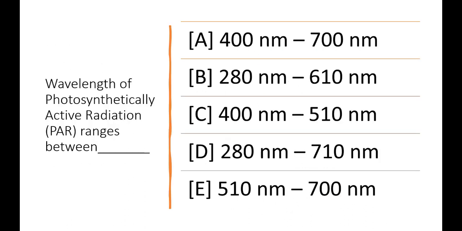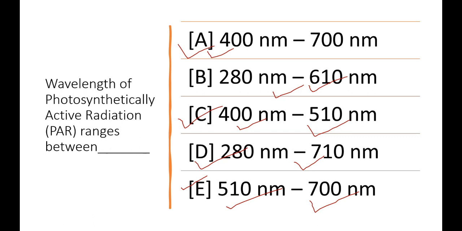First question: the wavelength of photosynthetically active radiation ranges between. Options are 400 nanometer to 700 nanometer; 280 nanometer to 610 nanometer; C option is 400 nanometer to 510 nanometer; D option is 280 nanometer to 710 nanometer; or E option is 510 nanometer to 700 nanometer. The correct answer will be A. 400 nanometer to 700 nanometer is the wavelength of photosynthetically active radiation.